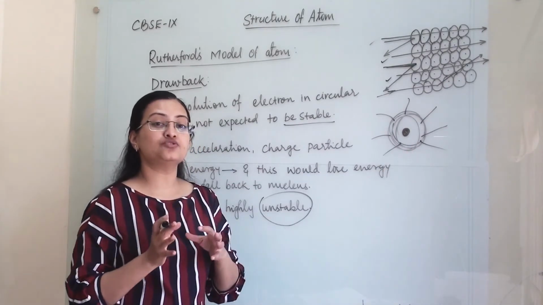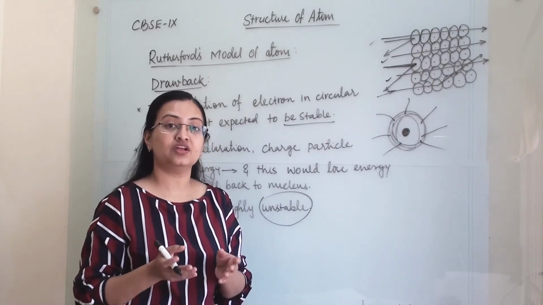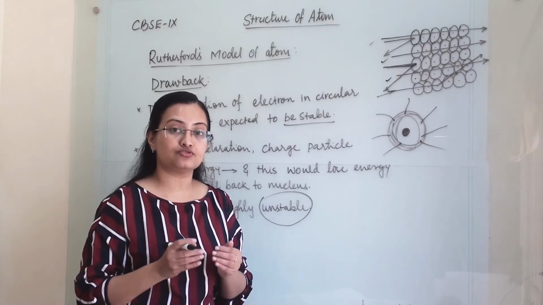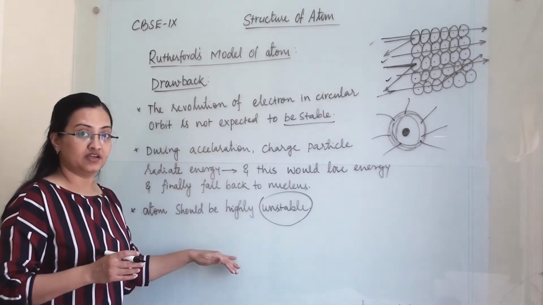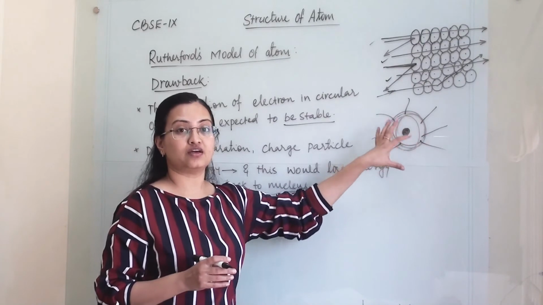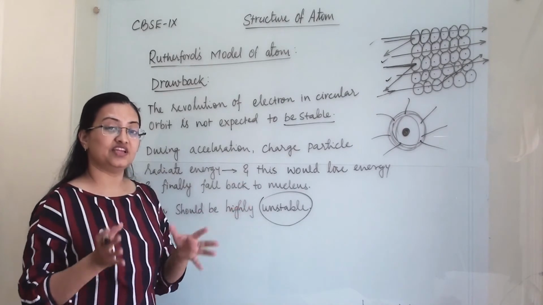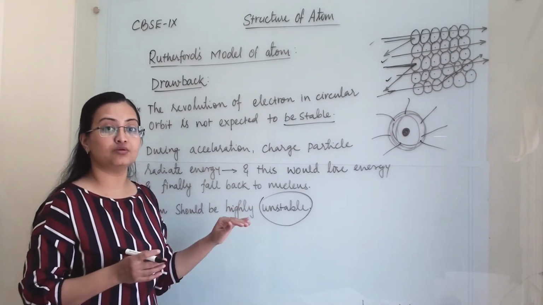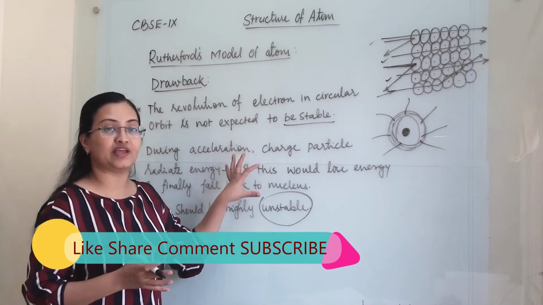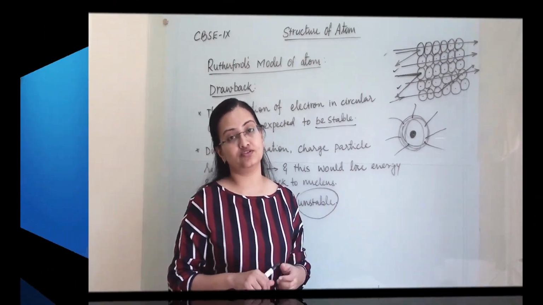But this statement is not true, because all the matter existing in nature, all the atoms existing in nature, are quite stable, and all the atoms of that matter are quite stable. So whatever they expected, that this is the structure of the atom and electrons are rotating around the nucleus, then it should not be stable. But in nature the matter is quite stable. So this was the main drawback of Rutherford's model, and he failed to explain this phenomenon through his structure.